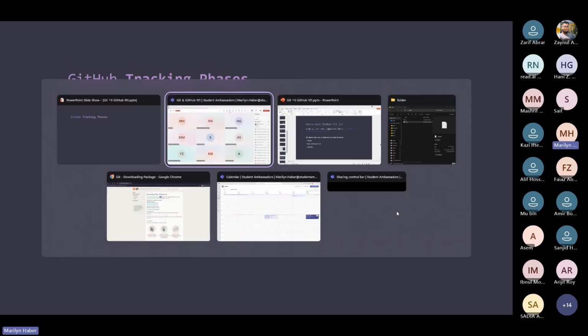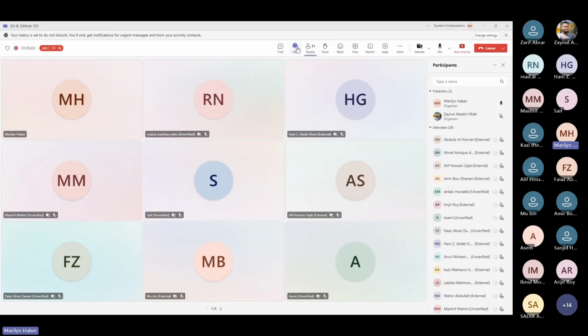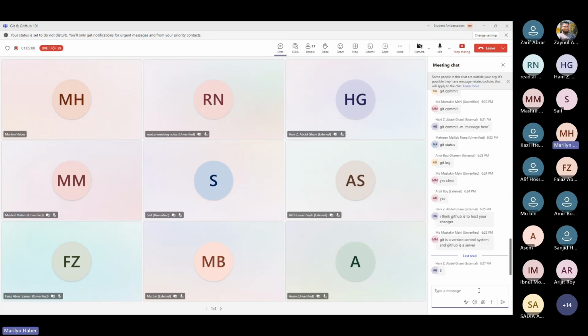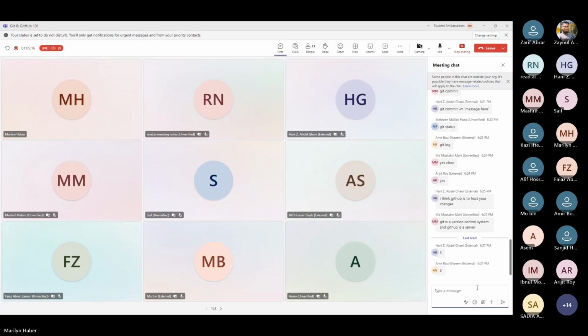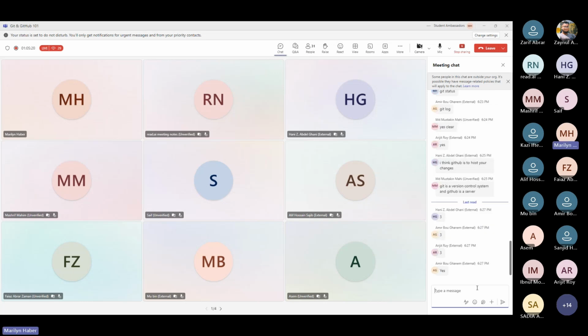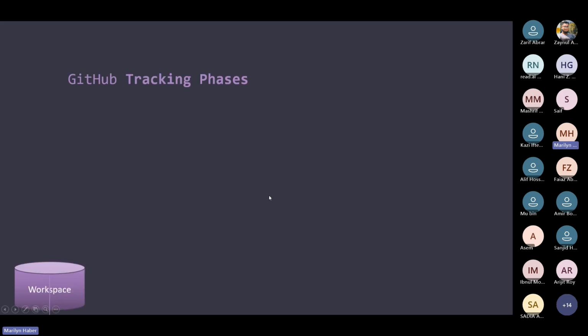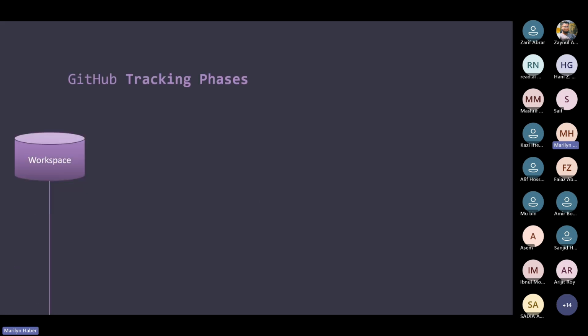Okay. So when we talked about the stages of Git, the tracking phases, how many phases did we say that we have? Anyone remembers? 3. Okay, and when we talk about GitHub, do you think anything will change? Anything will be added? What are your thoughts? Yes? Remote repository. Exactly.